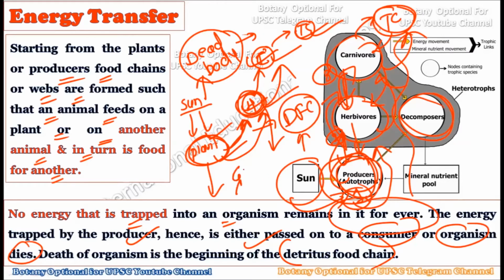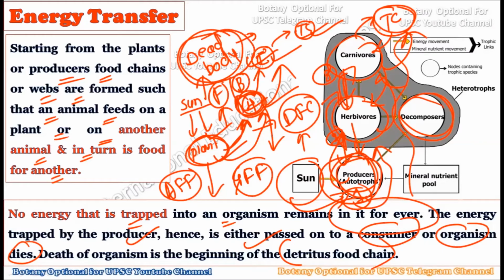As opposed to this, we have the grazing food chain, right? We have the aquatic food chain. Different types of food chains occur in different ecosystems. But the detritus food chain is found in every ecosystem, because organisms are going to die, and after the death of an organism, these materials should be liberated to the environment, right? The decomposers, for example the fungi and the bacteria, play a special role in this. Bacteria and fungi are responsible for the detritus food chain, and they will transfer all of the energy present within the dead body to the next trophic levels, and ultimately to the environment. So let us talk about the detritus food chain.